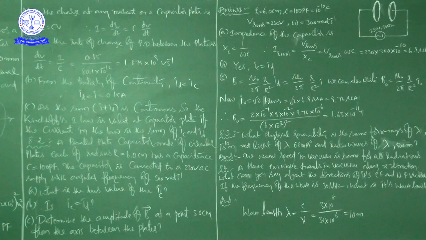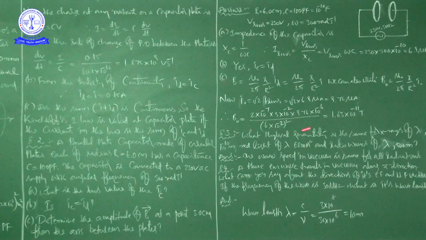So how can we say that? Because it is continuous. The conduction current is equal to the displacement current even if I is oscillating in time. Next, with the help of these relations, finally you can write B naught is equal to mu naught by 2 pi, r by R square, into I naught.